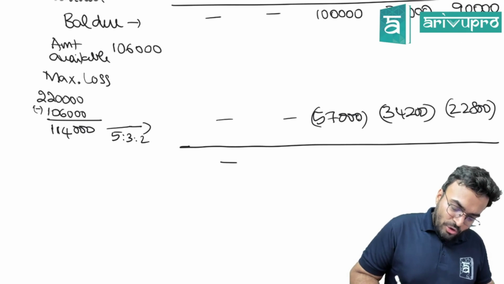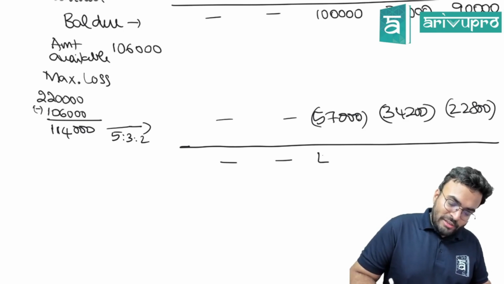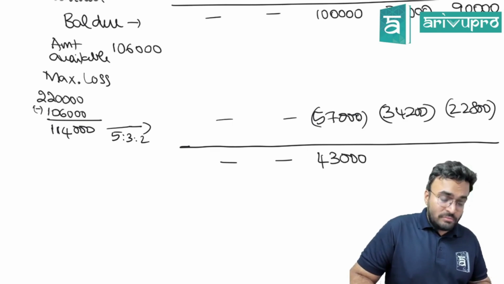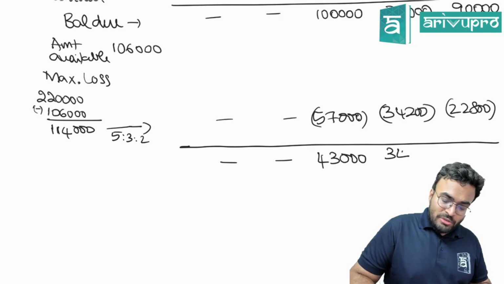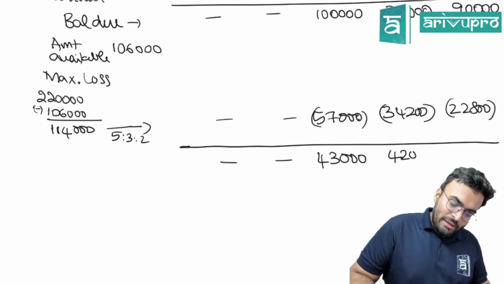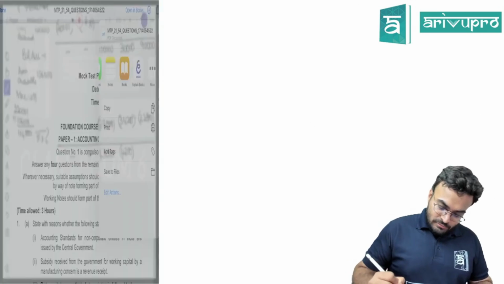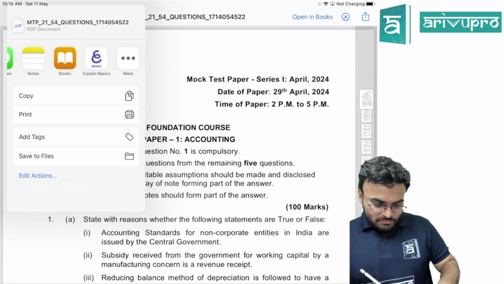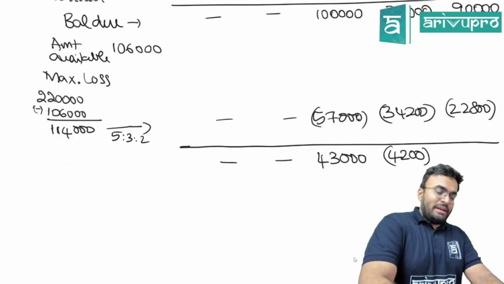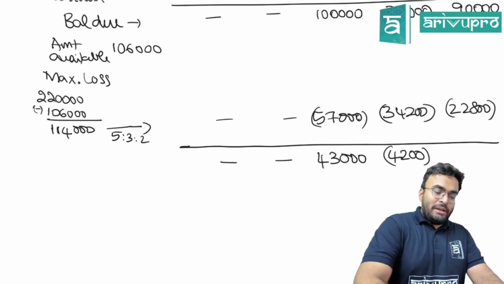So this becomes 0, 0, and here we have 43,000. Here it has gone into 4,200 negative, and here it is 90,000 minus 22,800.